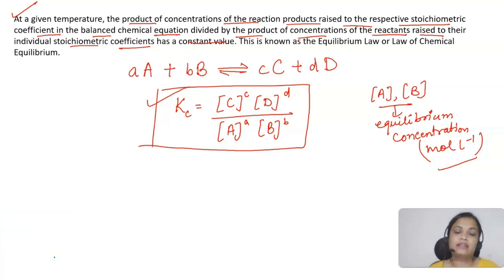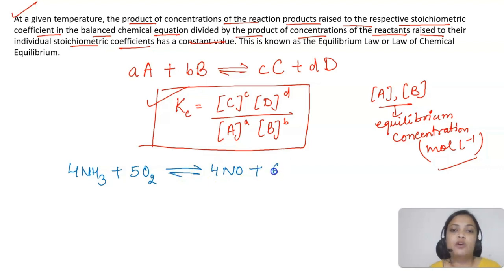Now let's say I'm taking an example, okay. So let's take an example. The reaction is 4NH3 plus 5O2 gives 4NO plus 6H2O. Now please write down the equilibrium constant for this particular reaction. Try to write down in your notebooks, okay. So we will be taking the concentration of product, that is the equilibrium concentration of nitric oxide raised to the power 4 because its coefficient is 4.